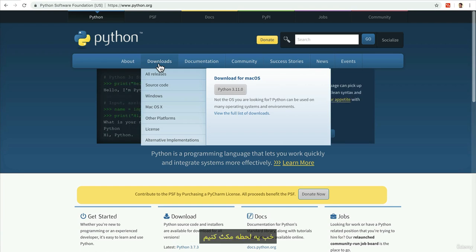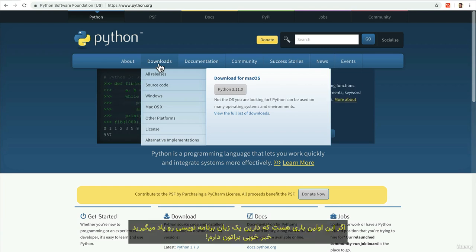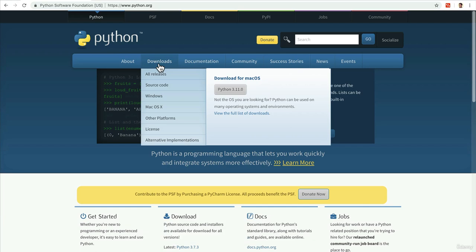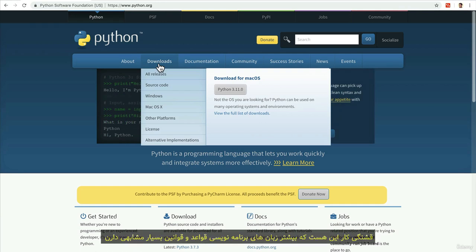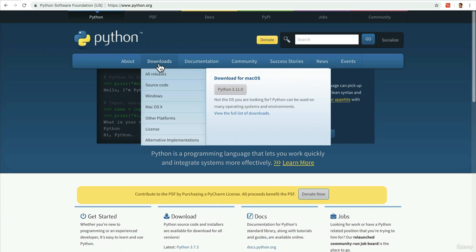So let's take a pause here for a second. If this is the first time that you're learning a programming language, I have some good news for you. At the end of the day, all programming languages do the same thing. They tell the machine what to do. However, different languages have different ways of doing it. The beauty is that most languages have very similar principles.